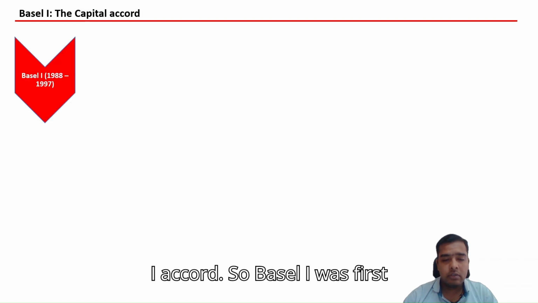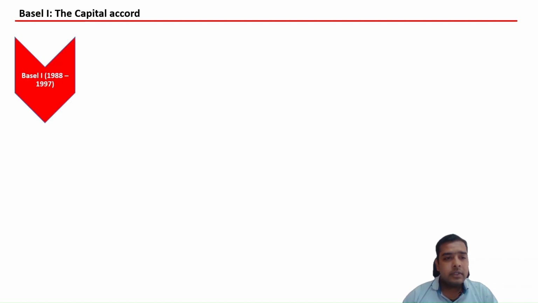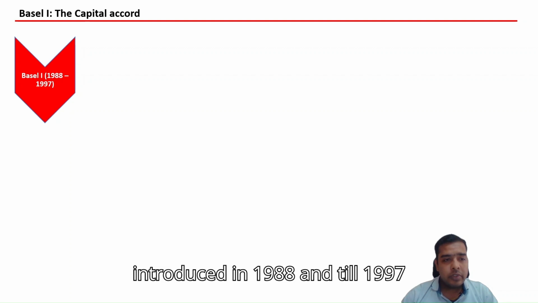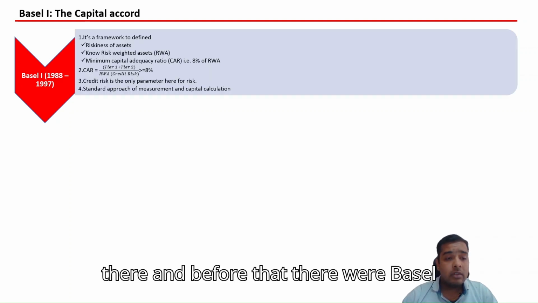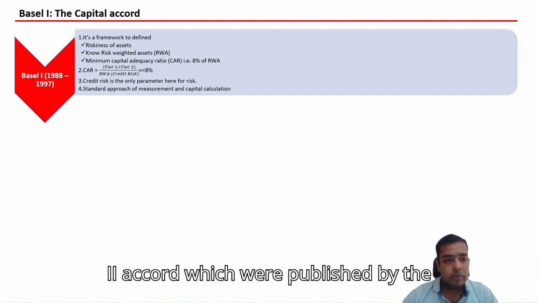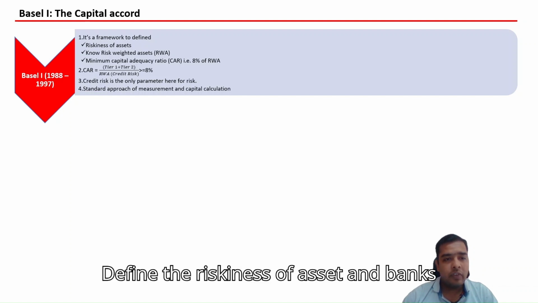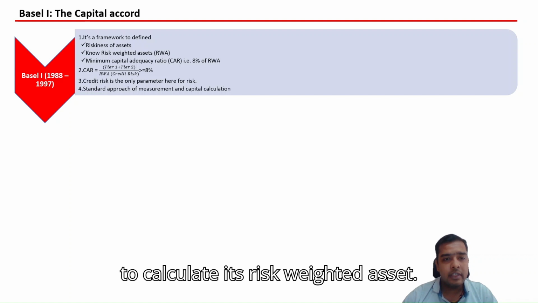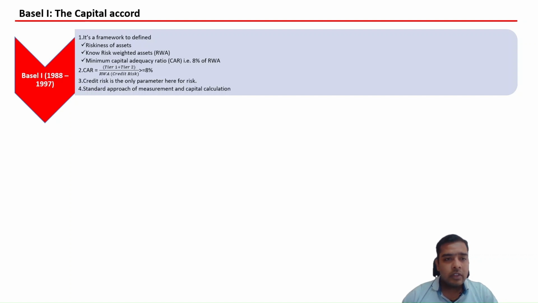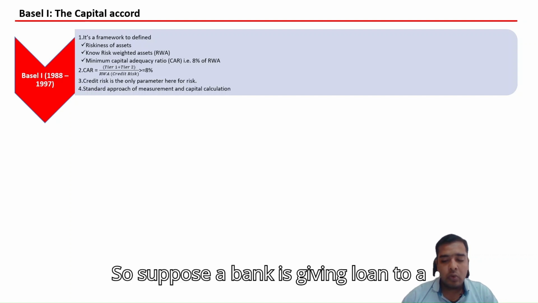Basel I Accord. Basel I was first introduced in 1988 and was in place until 1997, and after that the Basel II Accord was published by the Basel Committee. The Basel I Accord defined the riskiness of assets and required banks to calculate their risk weighted assets. Suppose a bank is giving a loan to a customer.